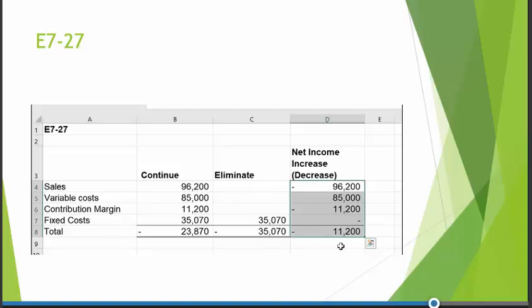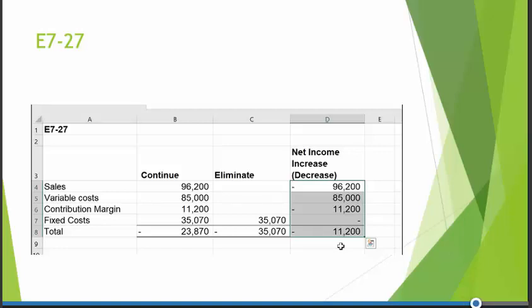So really, we should continue, we should not eliminate Erie, because our loss would be higher if we did, because the fixed costs that we would still have to incur are more than the current net loss of the division. Okay, because we can't avoid them. They're not relevant in our decision.